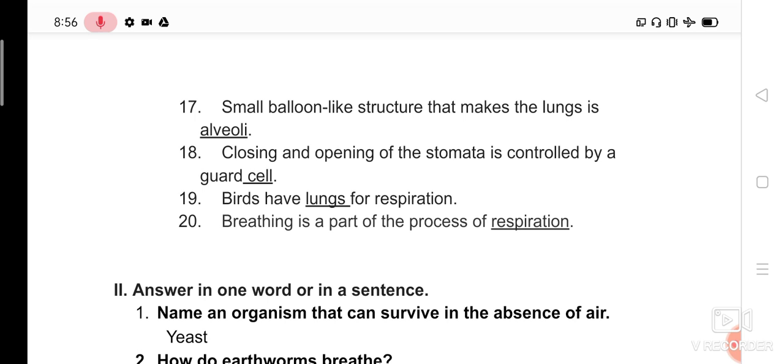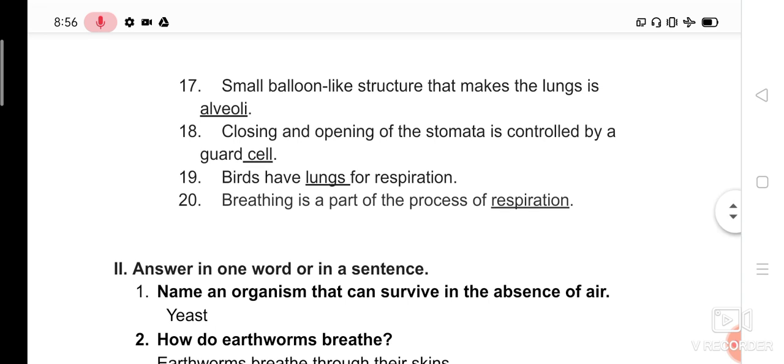Guard means like security. If you are visiting any hotel, there will be one guard to open the door and close the door when you want to go inside. Like that, stomata is protected by guard cells.